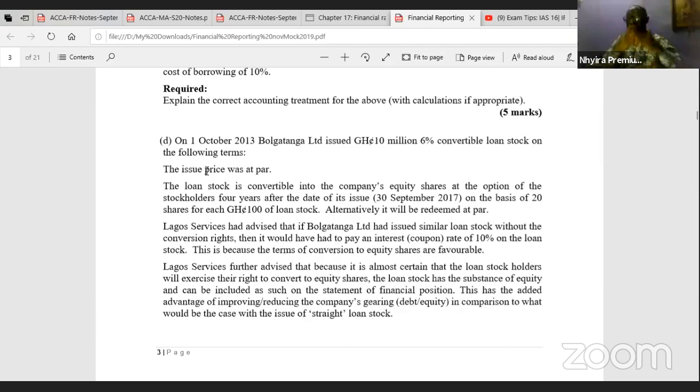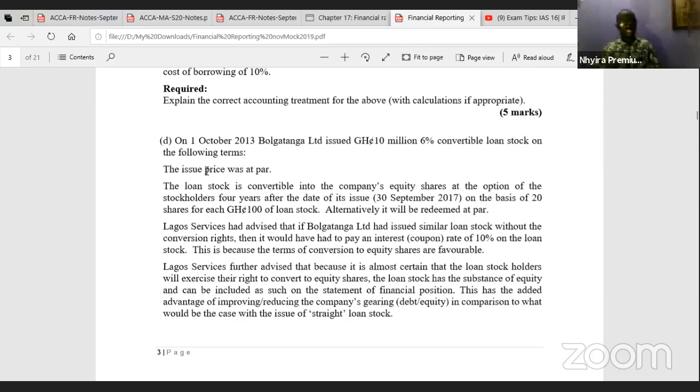Why is it important to note this? You must note this so that you know how to compute the interest expense that will be taken to the statement of profit or loss for the year under consideration. This is very critical, because sometimes you know the method, but if you miss the year, you will get a wrong figure, and that means you have failed in answering the question.